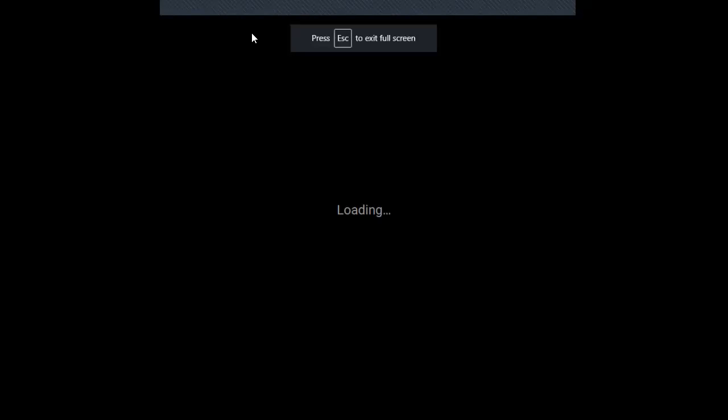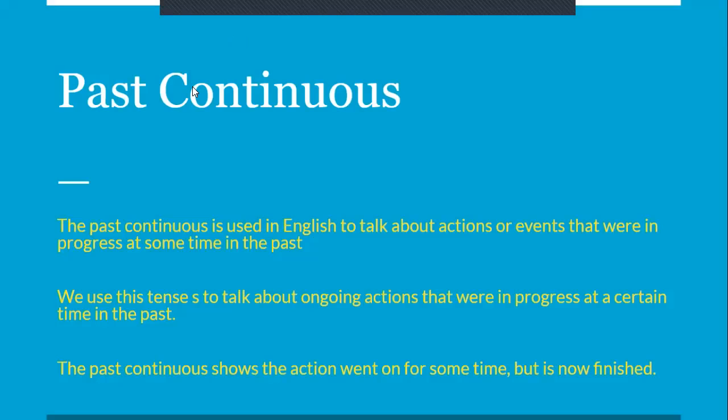Past continuous, past simple हो गया, past continuous. The past continuous is used in English to talk about actions or events that were in progress at some time in the past. तो जब आप past continuous use करते हैं, आप इसलिए use करते हैं ये चीज़ emphasize करने के लिए कि कोई action या event था जो past में हो रहा था और वो एक लंबी duration of time के लिए चला था.